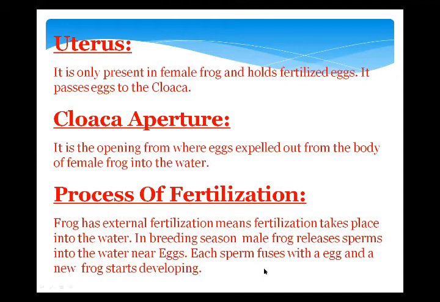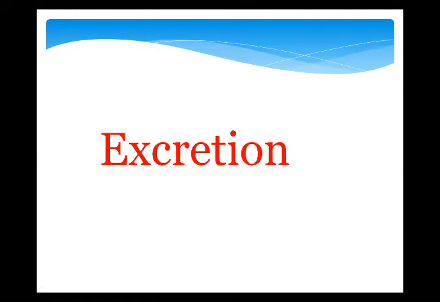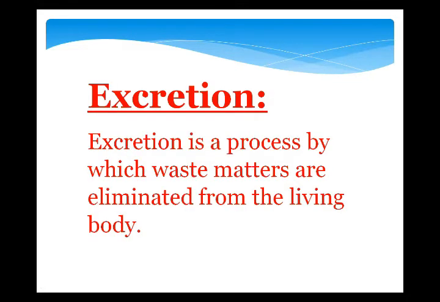Done. This is the reproductive system of frog. Now I'm moving toward the excretory system of frog. First, understand what excretion is. Excretion is a process by which waste matters are eliminated. Eliminated means expelled out, removed from the living body. This is the process of excretion.